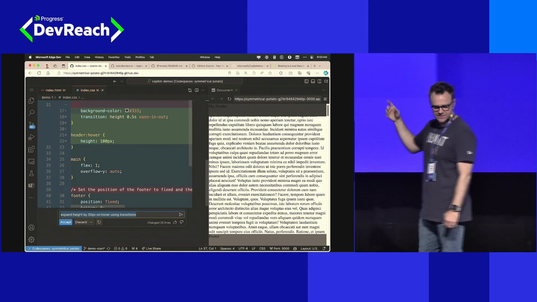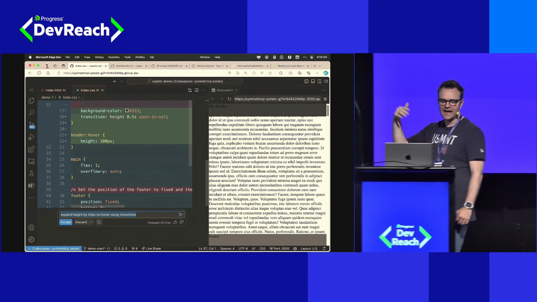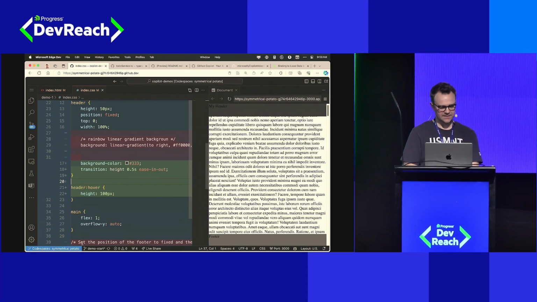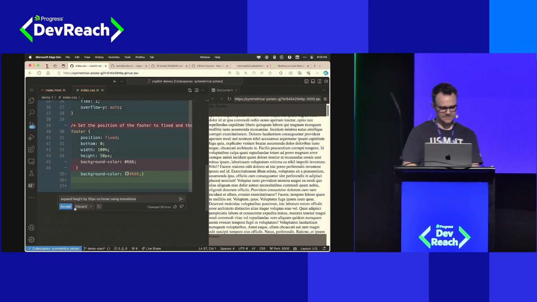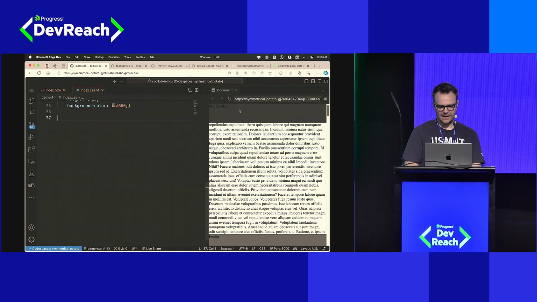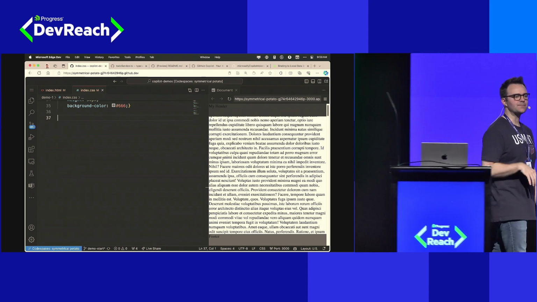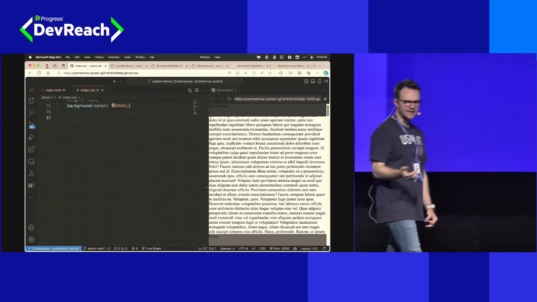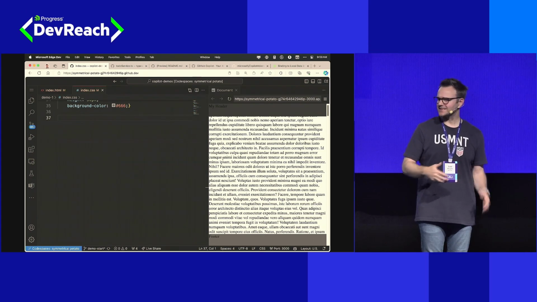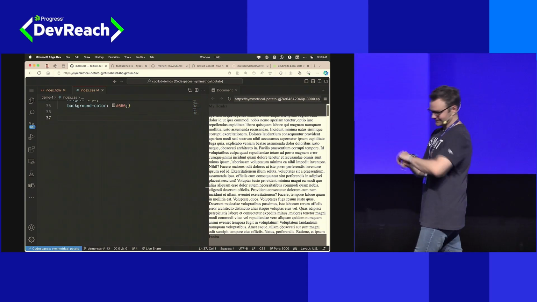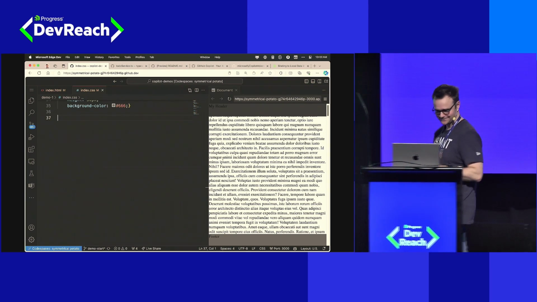You want to have transition, ease out, and you want to have a new style for the state of hover that changes the height. So I'm going to go ahead and accept this. And now, when I hover over, I'm getting my CSS transition. Impressive, yes? That is more impressive than I showed you before. That's the best we're going to have today, folks. So if you're not impressed by that, we only have 10 more minutes to suffer through this then.